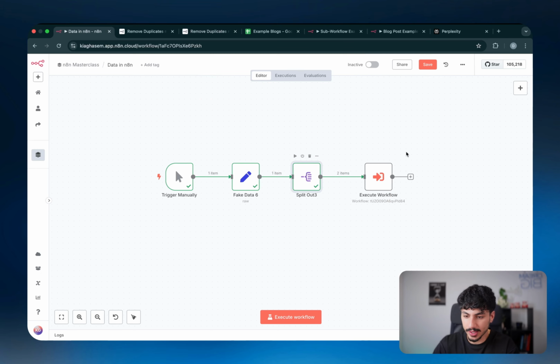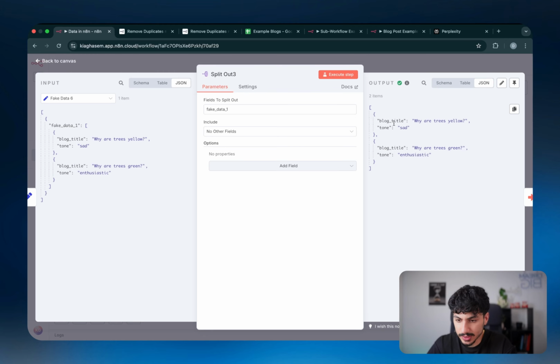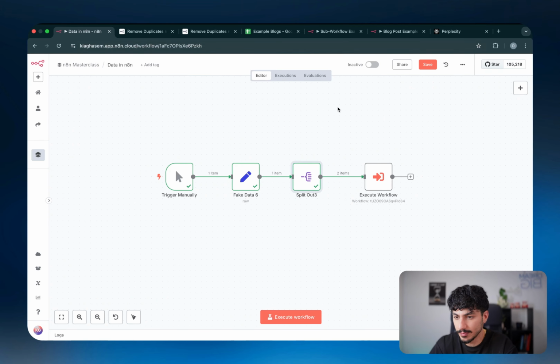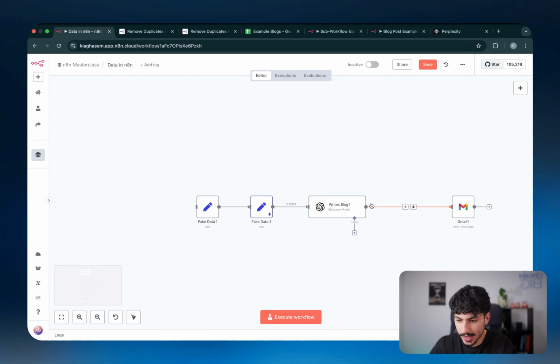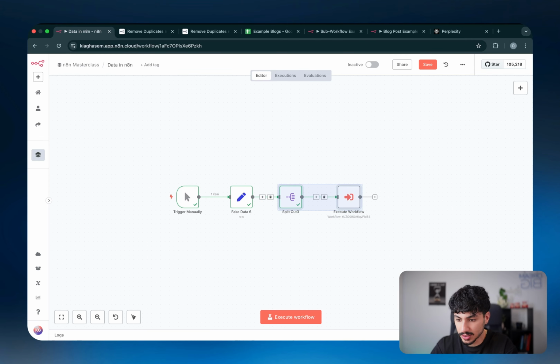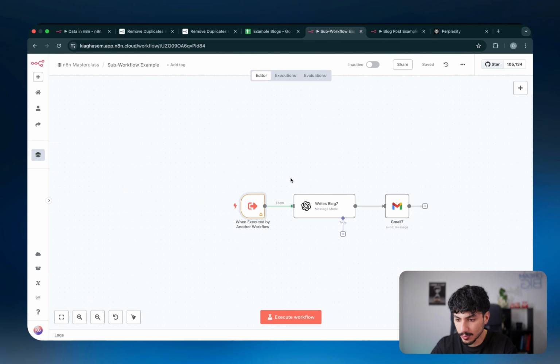So I've actually got an example here that I can show you. And this example is basically doing the same thing. We have the blog titles and we have a tone and we're trying to create a blog post for them. But instead of having it all as one long flow, like we had up here with data coming in, we've actually broken it down and sent the part of the workflow that actually creates the blog post and sends the emails into a separate sub workflow.